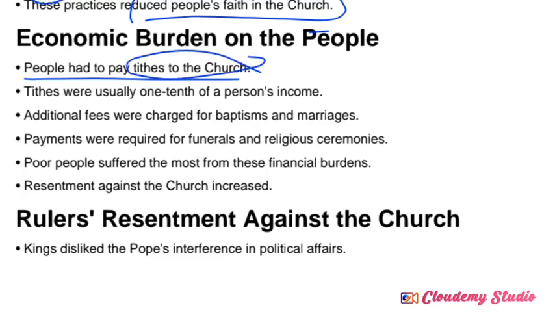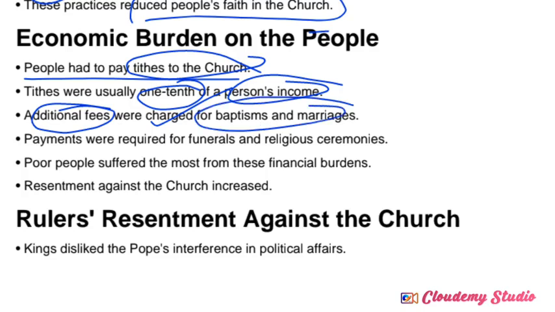So tithes means some percentage of their income they should pay to the church authorities at that time. So 1/10 of the person's income was compulsorily paid to the church authorities. Some additional fees were also charged on baptisms, even marriages, and some religious functions, correct? Personal functions and ceremonies, they were collecting fees on that time. So payments were required for funerals and also religious ceremonies.